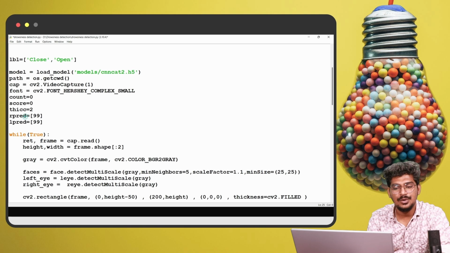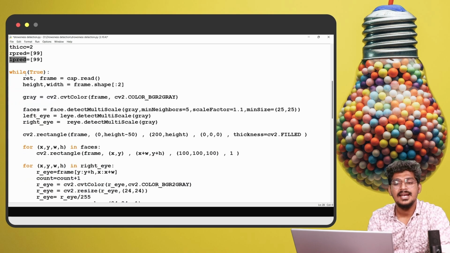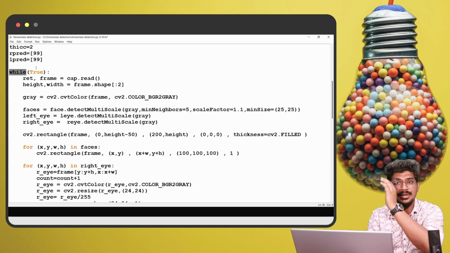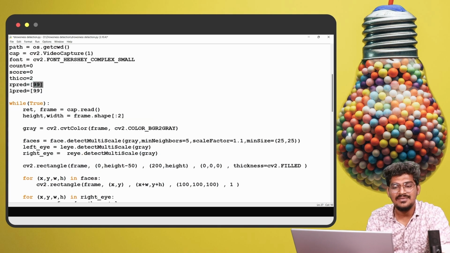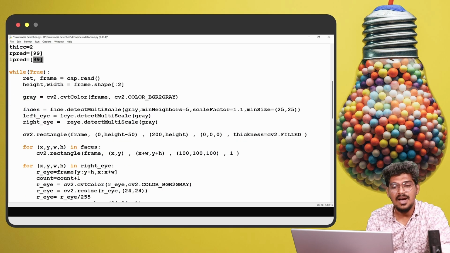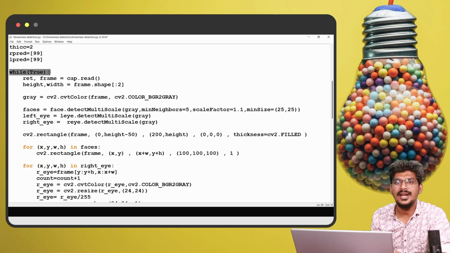This is for the R prediction and L prediction. This is the range, till 99 it will run. We are fixing the value because of the score. Now I'm going to initialize the while loop for iterating over the frames, and only when the condition becomes false will it terminate.